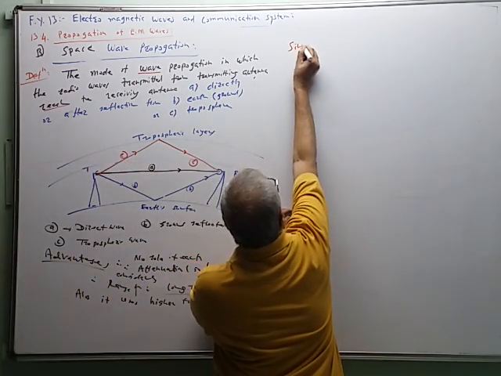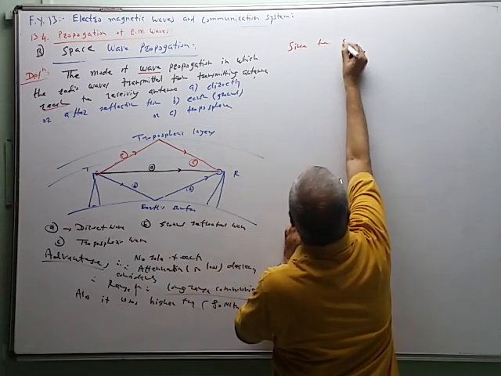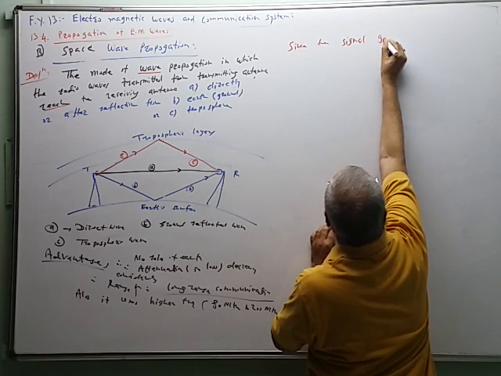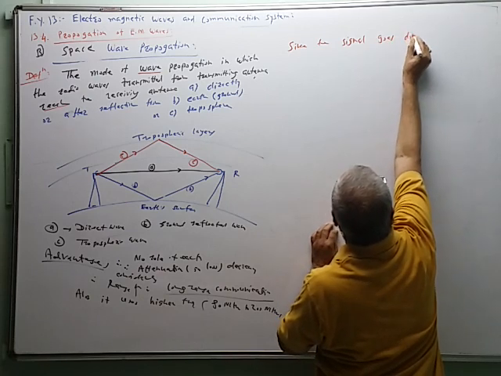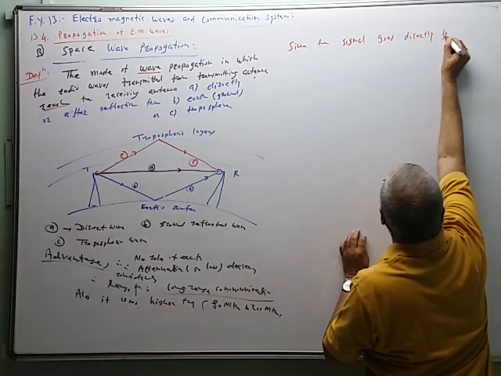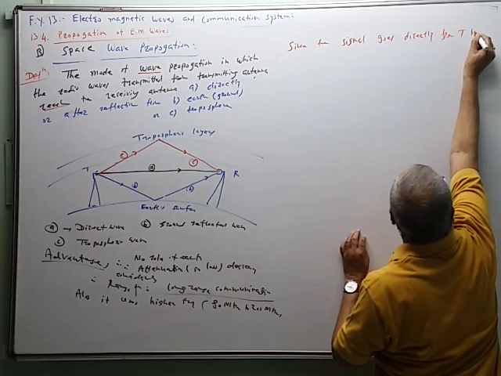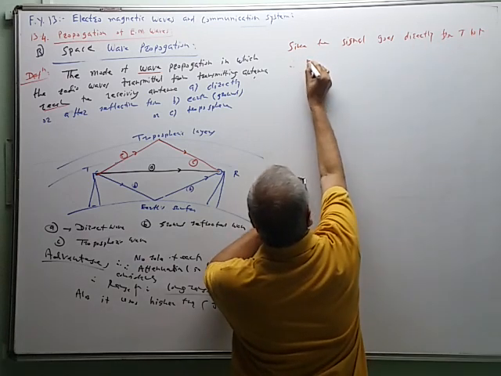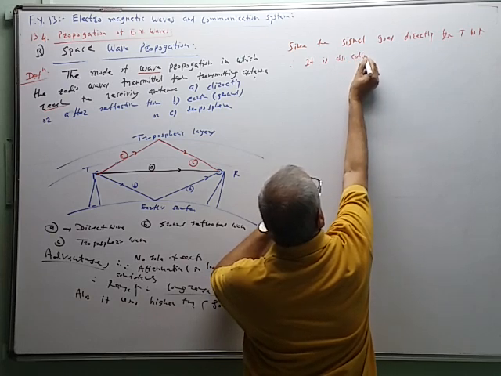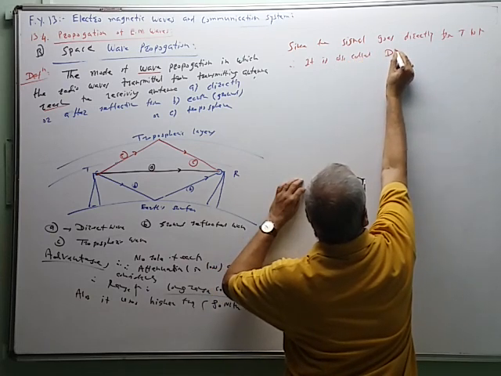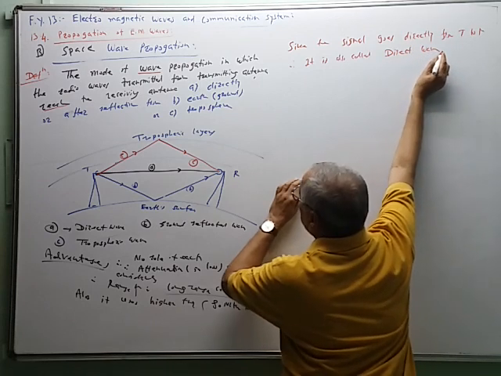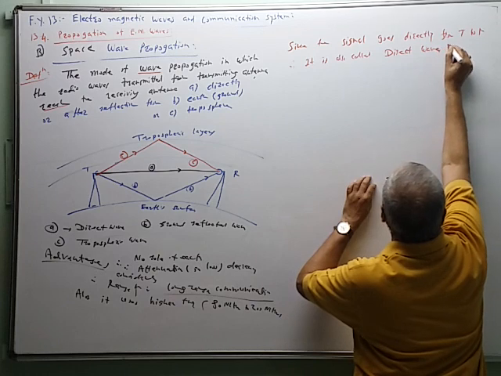Since the signal goes directly from transmitter to receiver, it is also called direct wave propagation. Space wave propagation, or it is also called direct wave propagation.